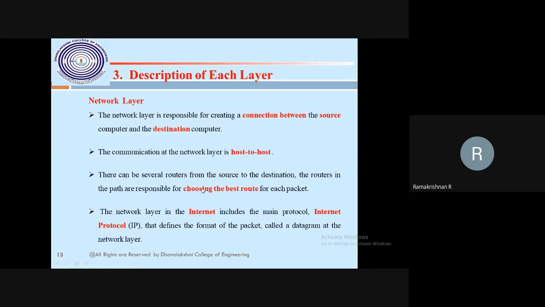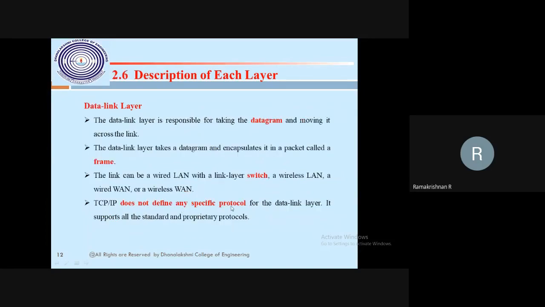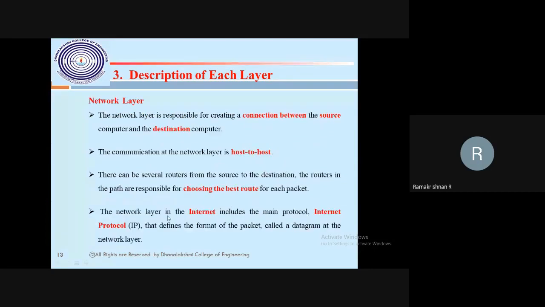Then there is choosing the best route. The network layer finds the best route with the help of the internet protocol. So here a protocol is running. Previously I said there is no defined specific protocol, but in the network layer there is one of the main protocols. With the help of the internet protocol only are we able to communicate on the internet. Even locally we can connect with our machine with the help of an address. The address is provided by the internet protocol.